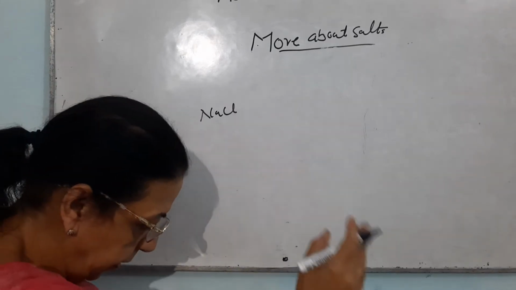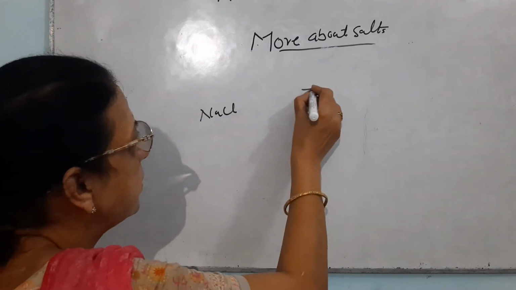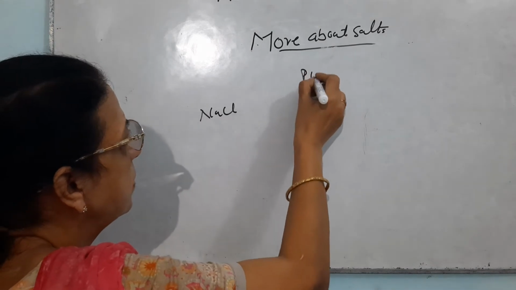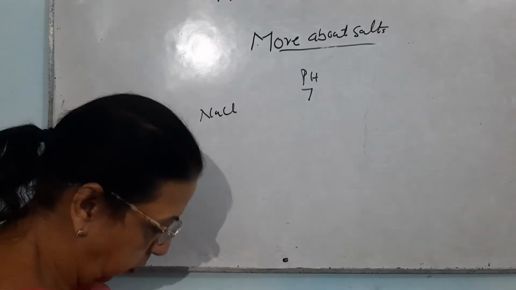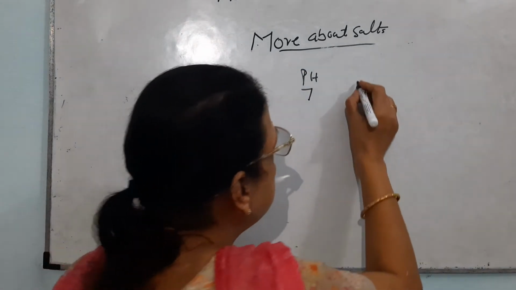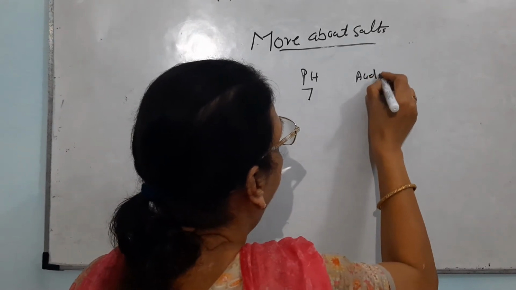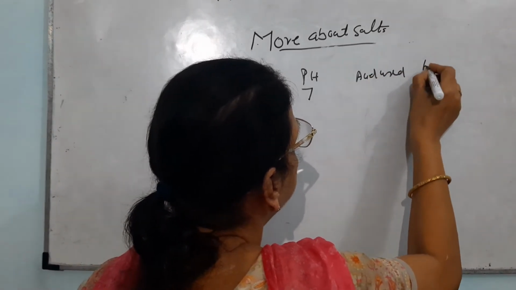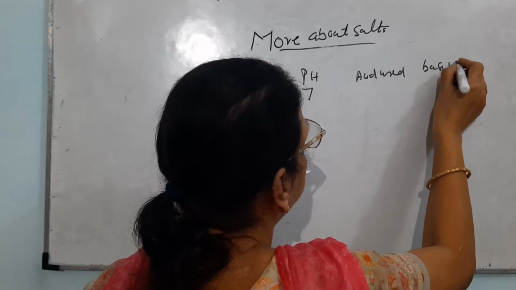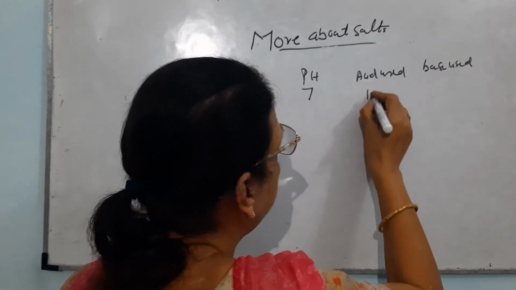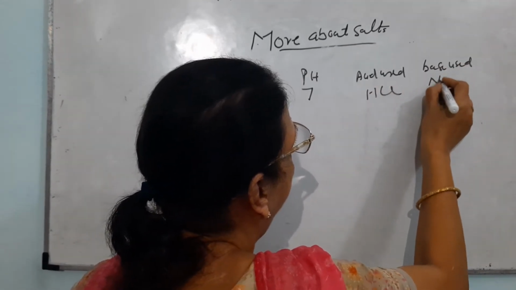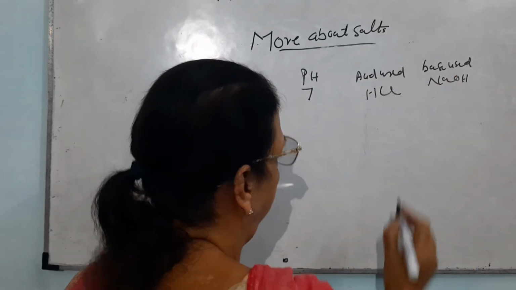It is soluble in water. Its pH is 7. Now, the acid used is HCl and the base used is NaOH.